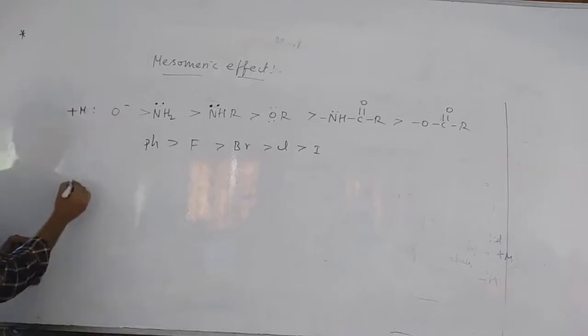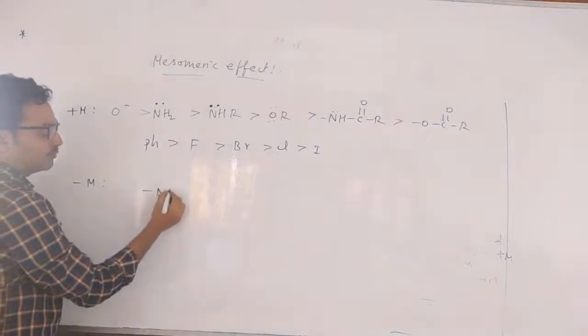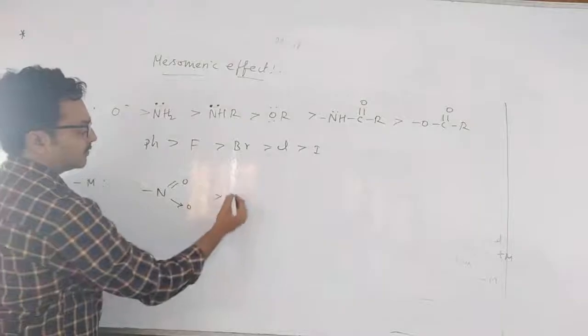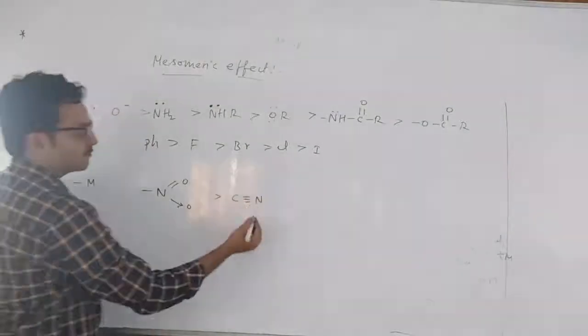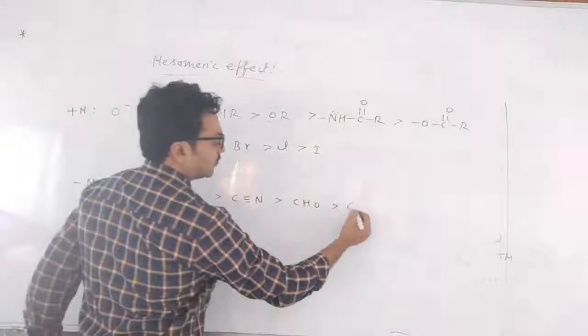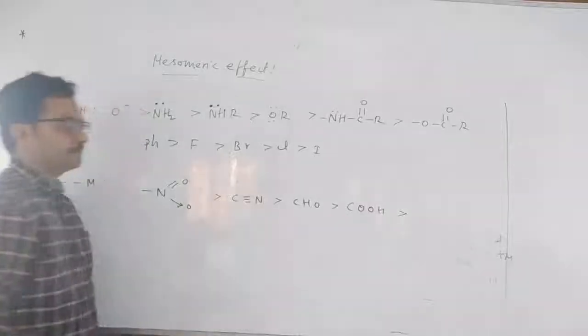And what are minus M affecting groups? NO2 group, they will withdraw. CN, CHO, COOH group, these are all withdrawing groups.